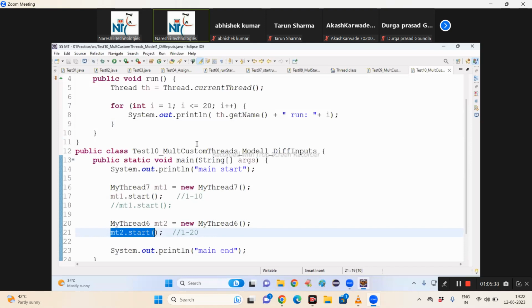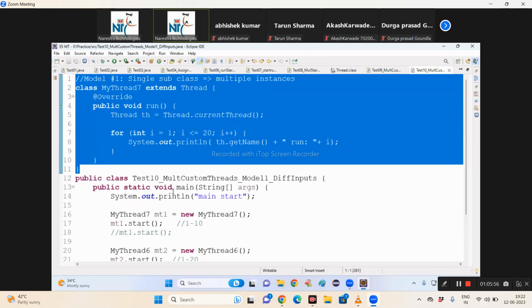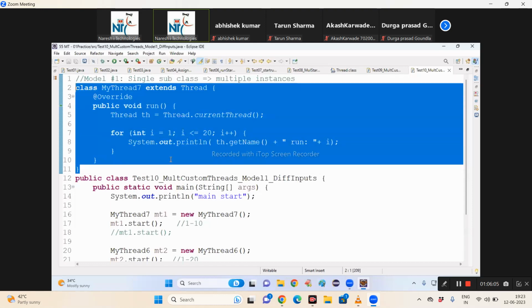How can I tell? For that purpose, I should not hard code the value here. This condition value, I should not hard code, I should take from the user. From where? Keyboard. Is it a keyboard program? Is it an end user program? Before giving the answer, think and then answer. Again, this program is reading the value from the keyboard? No. It should read the value from the main method.